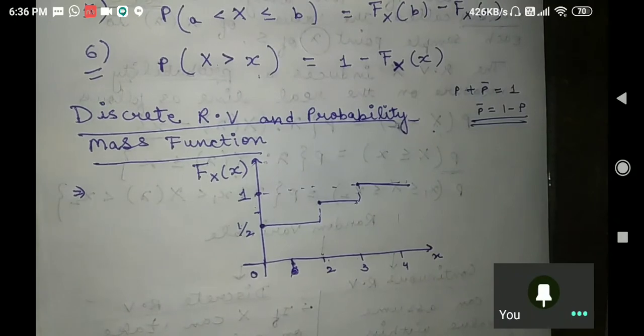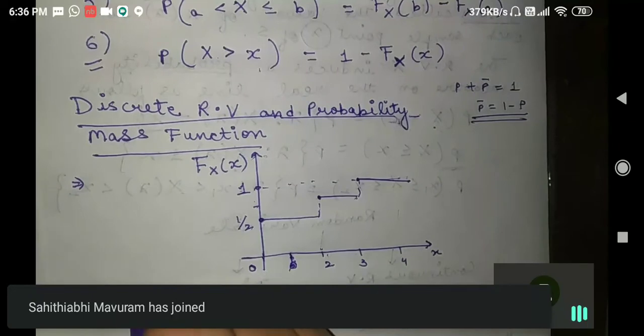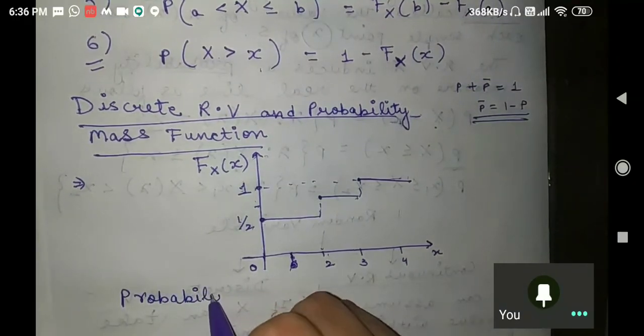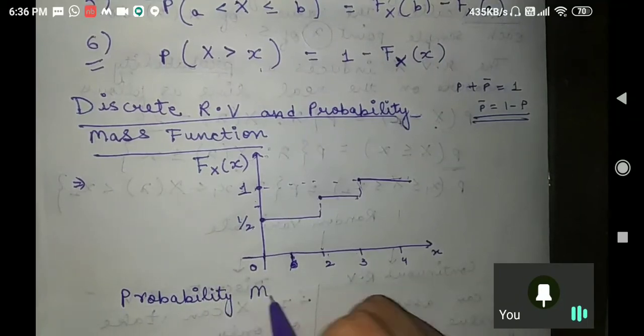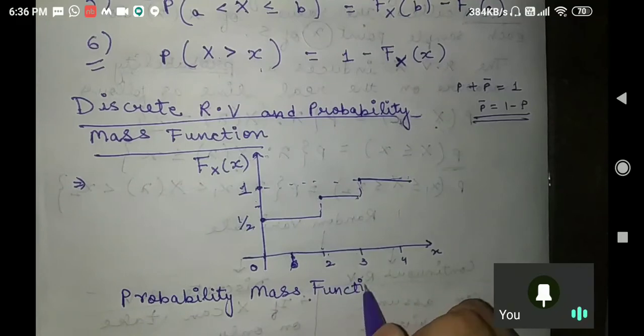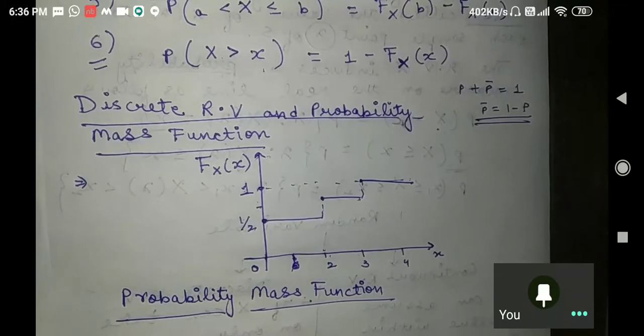Okay, now let us define the probability mass function. I am talking about a discrete random variable, so I am talking about the probability mass function. So what does it specify?